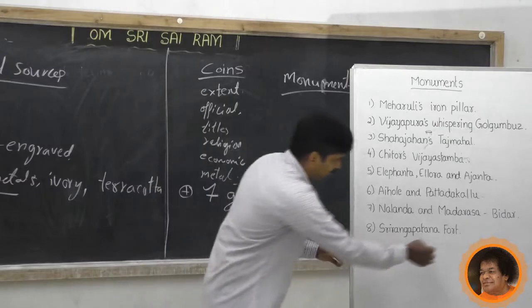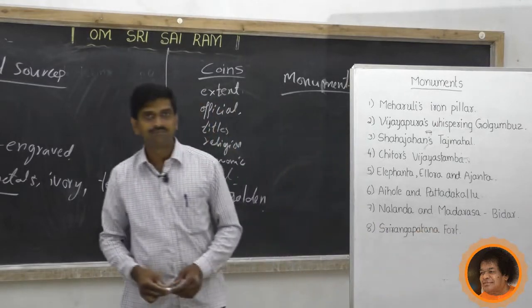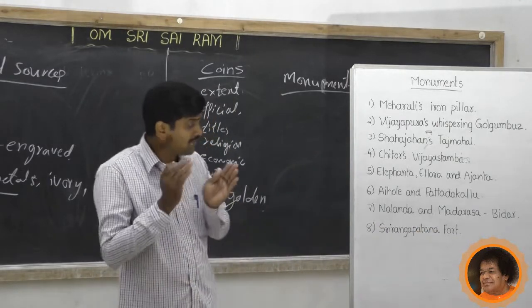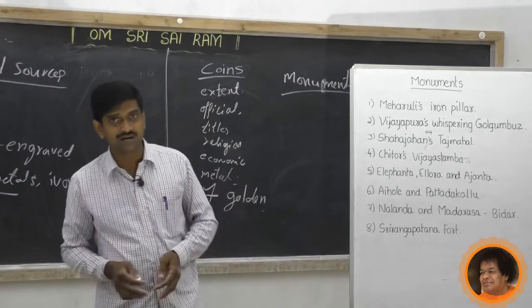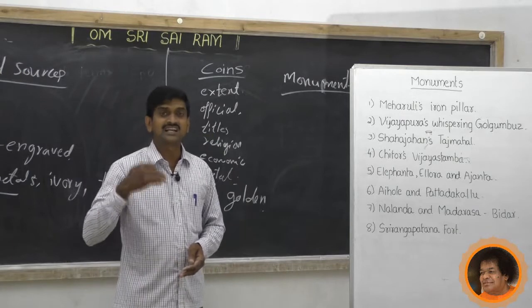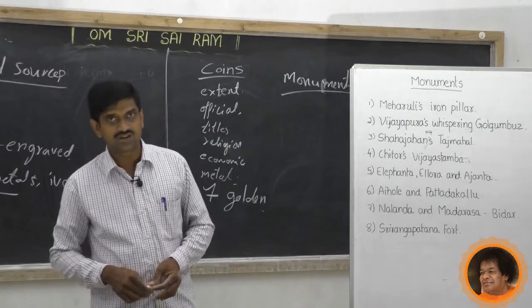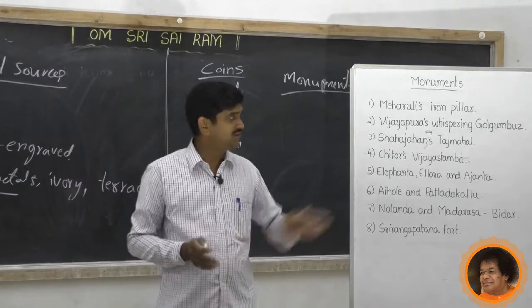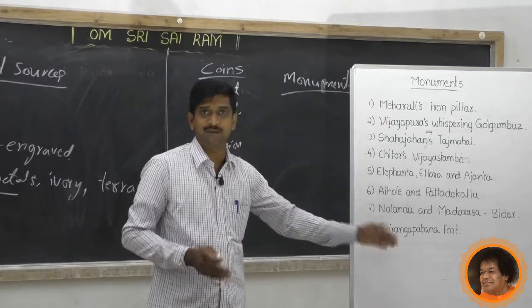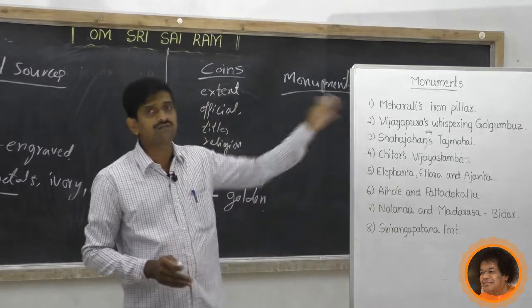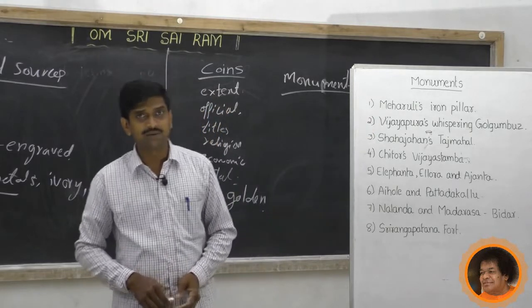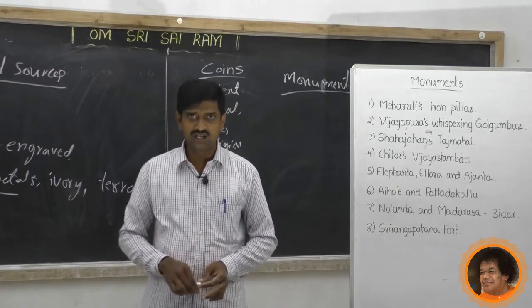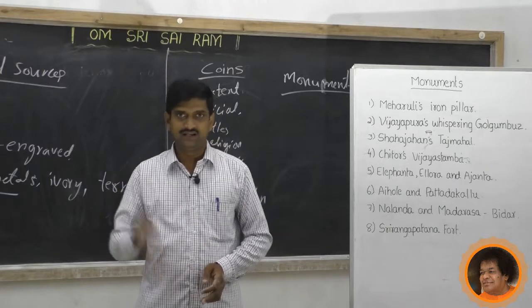Next, we have the fort at Srirangapatna. The Srirangapatna fort reveals how the kings developed the defense system during that period. Like that, these are some examples of monuments only. There are a number of monuments, and all these monuments provide a lot of information about the then period.